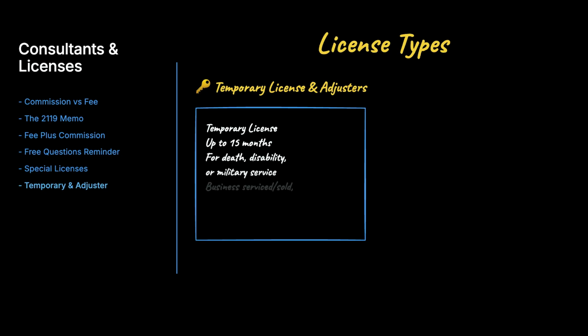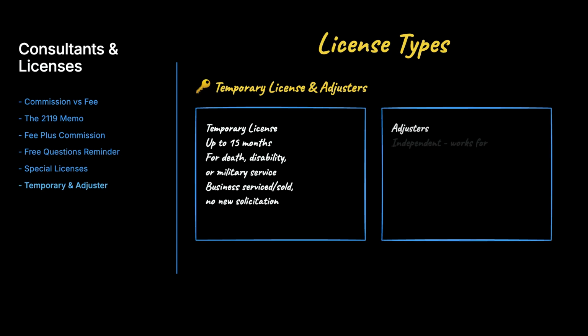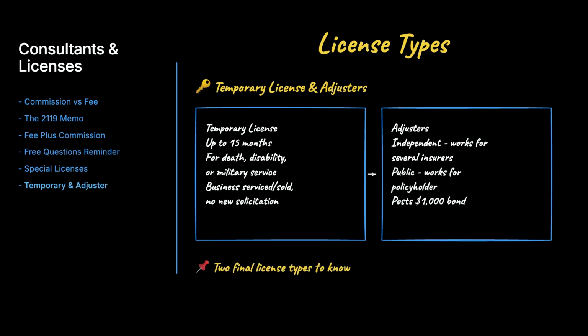2 more round it out. A temporary license lasts up to 15 months for a producer's death, disability, or military service, so the business can be serviced or sold, generally without new solicitation. And an adjuster is either independent, on the insurer's side, or public, where a public adjuster posts a $1,000 bond.